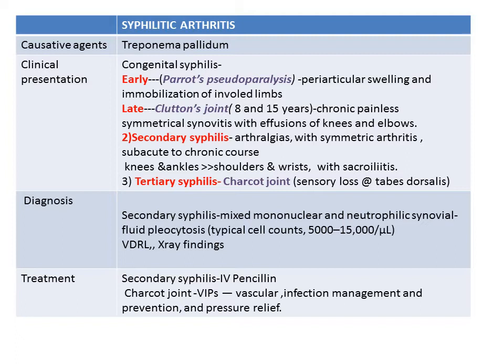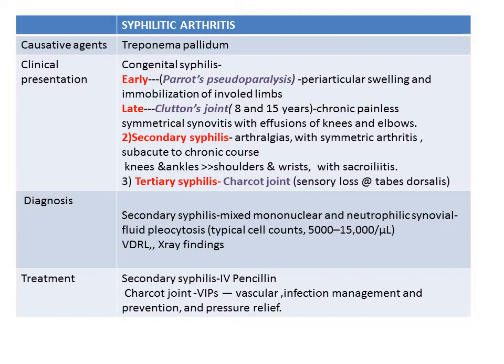Whereas in case of secondary syphilis, we get mainly arthralgias, symmetric arthritis which can be acute or chronic involving the knees and ankles rather than the shoulders and wrists, and with sacroiliitis. In tertiary syphilis, we get Charcot's joint, which is because of the sensory loss seen in tabes dorsalis. And coming to the diagnosis, in secondary syphilis we find synovial fluid containing mixed mononuclear and neutrophilic pleocytosis with typical cell counts of 5000 to 1500 and typical X-ray findings.